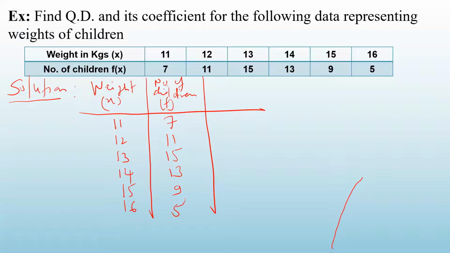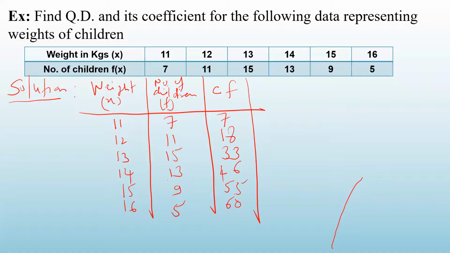Okay. So we will first find Q1 and Q3. To find Q1 and Q3, what do we need? First we have to find the cumulative frequency. Correct? So for the first one, it will be 7. Next, 7 plus 11, that is 18. Then 18 plus 15, how much will it be? 33. Then 33 plus 13, 46. Then 46 plus 9, 55. And the last one, 55 plus 5, that is 60.